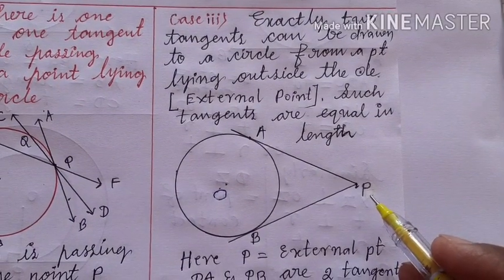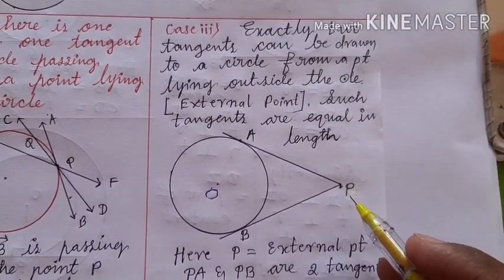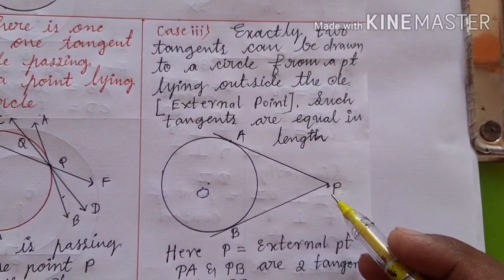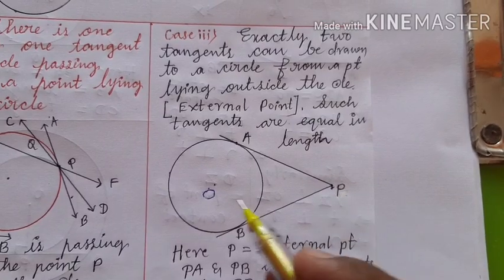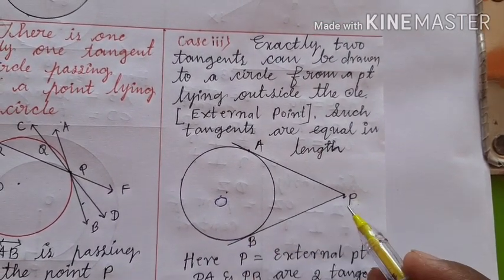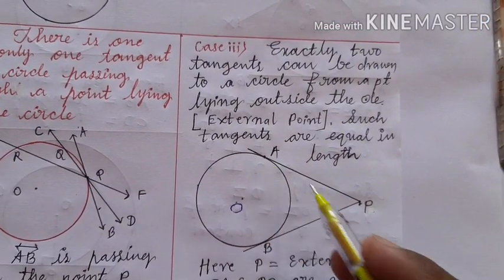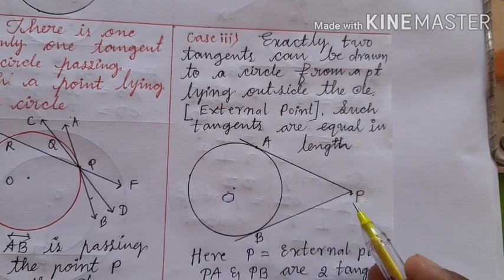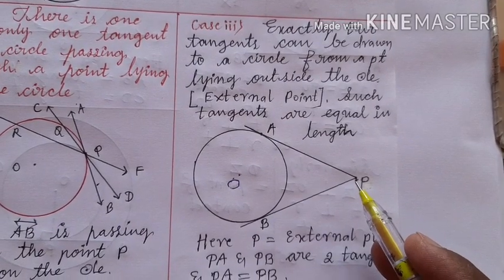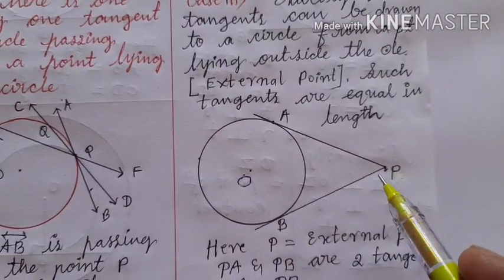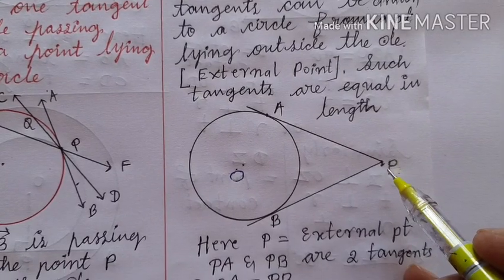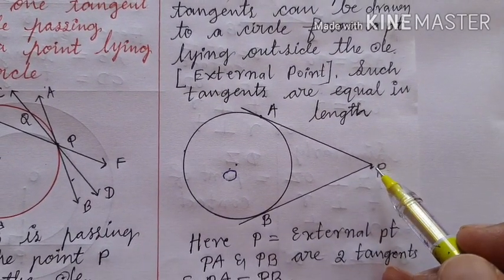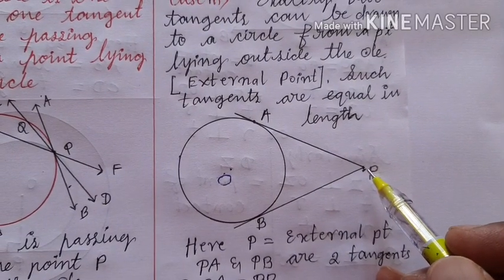I call this point P, an external point, which is outside the circle. From the point outside the circle, how many tangents can be drawn to the given circle? See here, I can draw a tangent PA and a tangent PB to the given circle from the point, which is outside the circle. So P is an external point given here, and from this external point, how many tangents can be drawn?